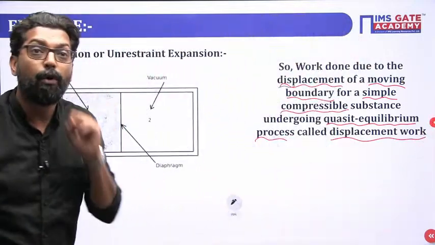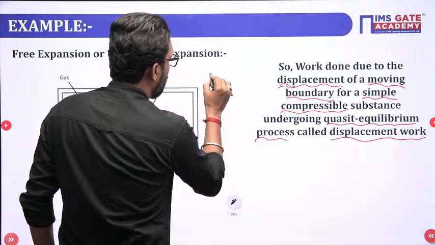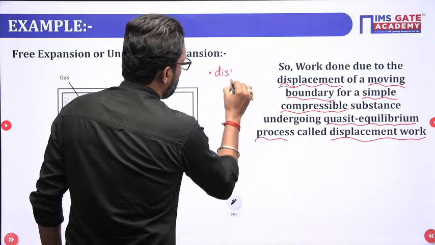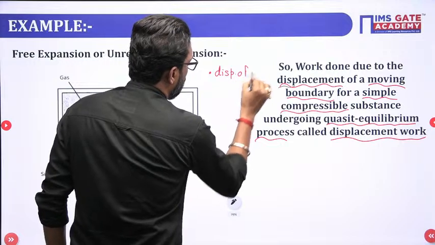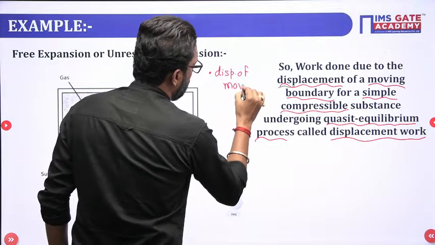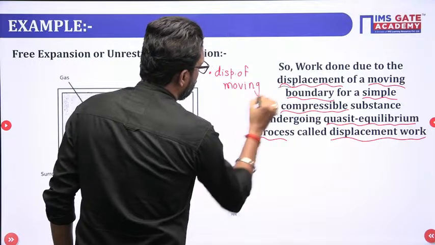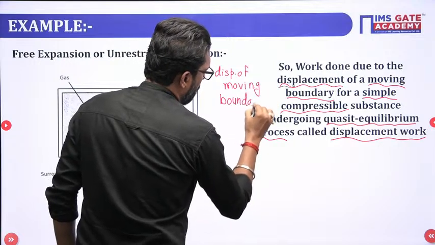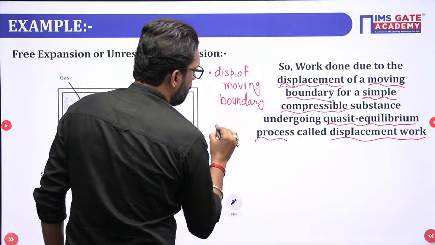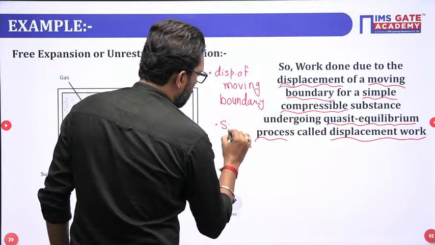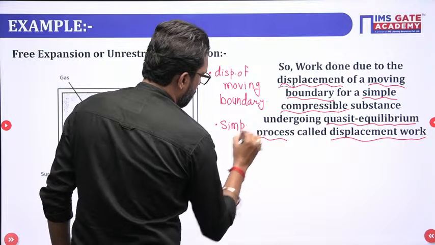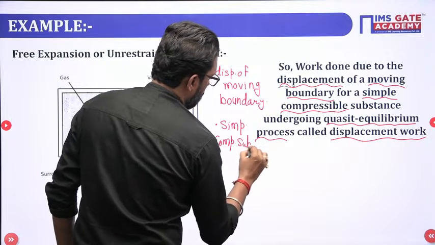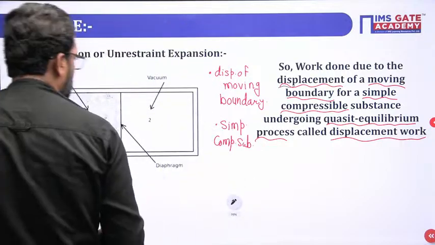So there are four terms. First is the displacement of a moving boundary. Second, simple compressible substance.